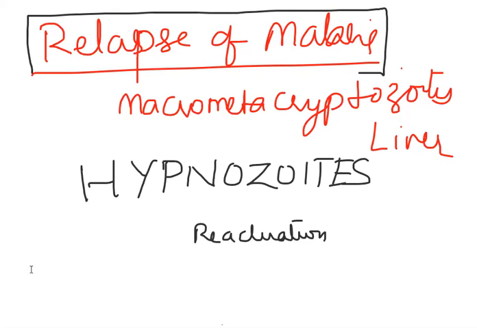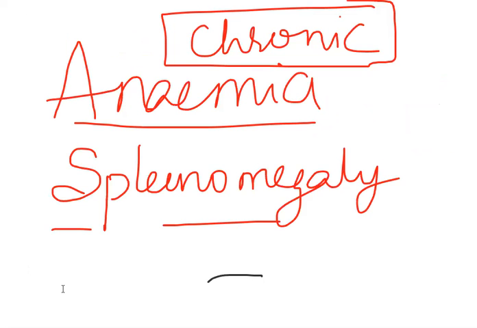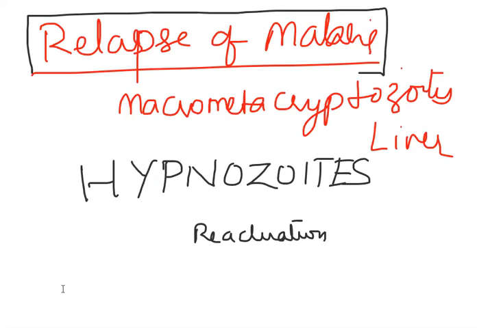Okay, next. So, pathogenicity we said, and then more side effects like anemia and splenomegaly in chronic patients. Even though the treatment is completed and the patient becomes normal, there is a possibility of getting malaria again without a mosquito bite because of the macrometacryptozoites in the liver. We call them hypnozoites. The reactivation of the hypnozoites, they go into the RBC and complete the erythrocytic cycle to give malaria. We call it relapse of malaria.